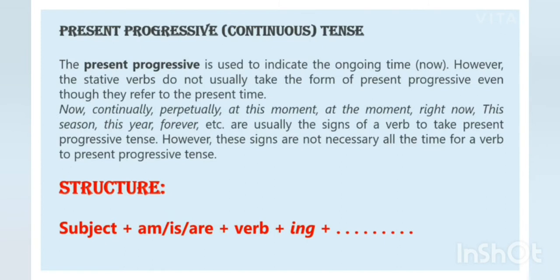Now comes the present progressive, that is the continuous tense. Students, this tense is used to indicate the ongoing time, which is going on now in the present. To indicate such time, we use present continuous tense. And with this tense, we use words like now, continually, perpetually, at this moment, at the moment, right now, this season, this year, forever. Such words are used with present continuous tense.